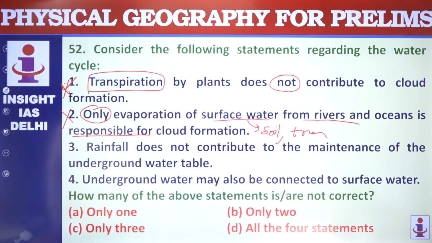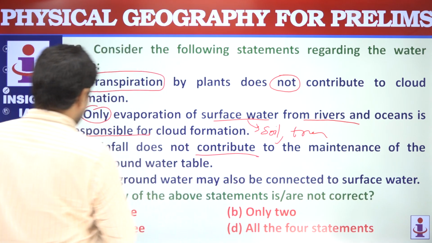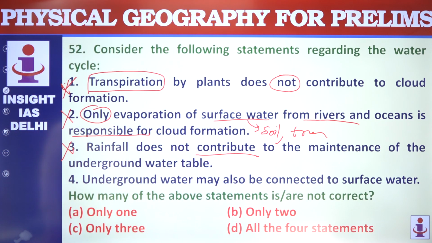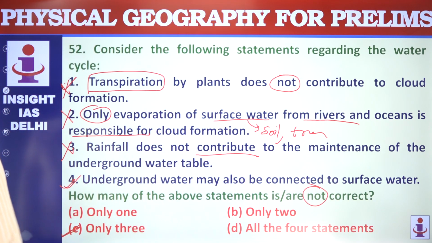Rainfall does not contribute to the maintenance of underground water. Rainfall will obviously contribute, so this statement is also not correct. Underground water may also be connected to surface water. Yes, this is correct, because surface water seeps down to underground water. So 1, 2 and 3 are not correct. How many are not correct? 3 are not correct.